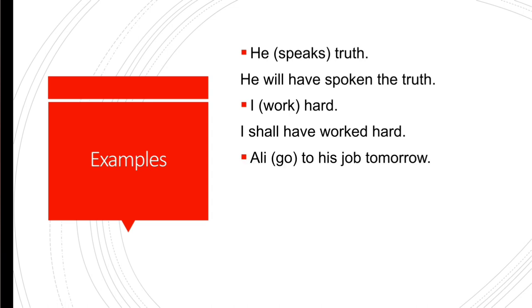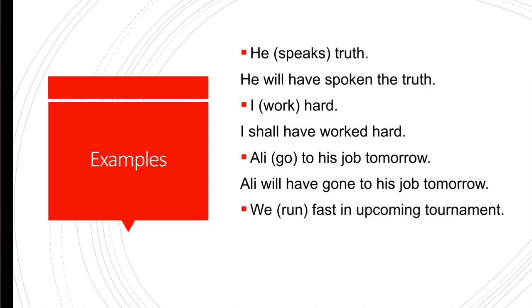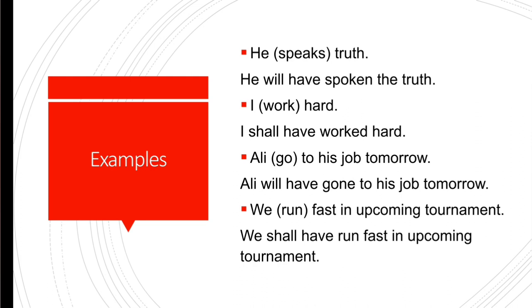Ali goes to his job tomorrow. Ali is a noun, and with noun we use will. Ali will. Perfect tense, so we are going to use here have. Ali will have gone to his job tomorrow. We run fast in upcoming tournament. We shall have run fast in upcoming tournament. I hope it is clear to you.